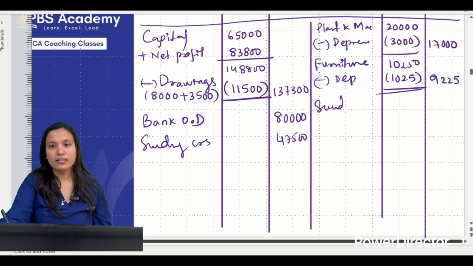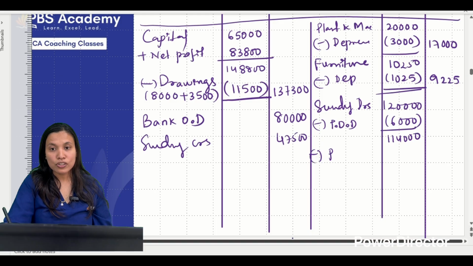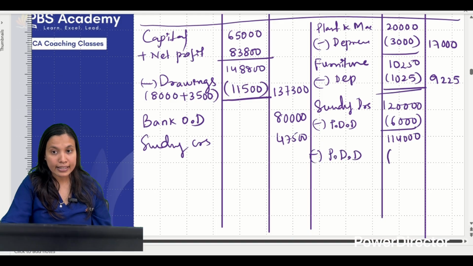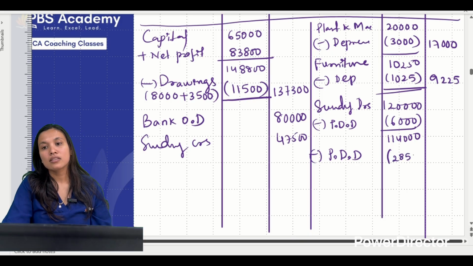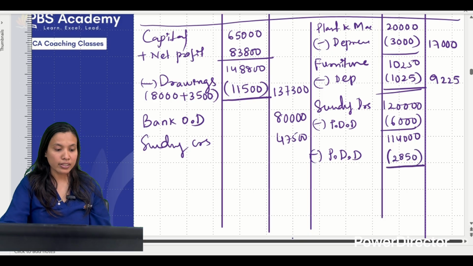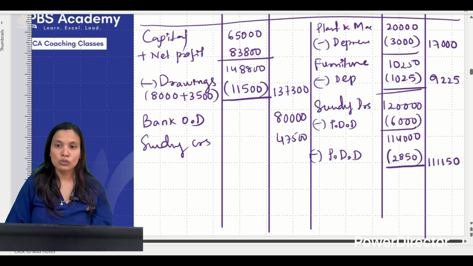I'll write here debtors. Debtors have adjustment. So 1,20,000 given, less provision for doubtful debts. Write it neatly, write it in full. It is 1,14,000. Then less provision for discount on debtors. Write neatly, in full. So that's the closing balance of 2,850. So after deducting, what value do we get? 111,150. Okay, fine. So write it fully. This is doubtful debts. This is discount.